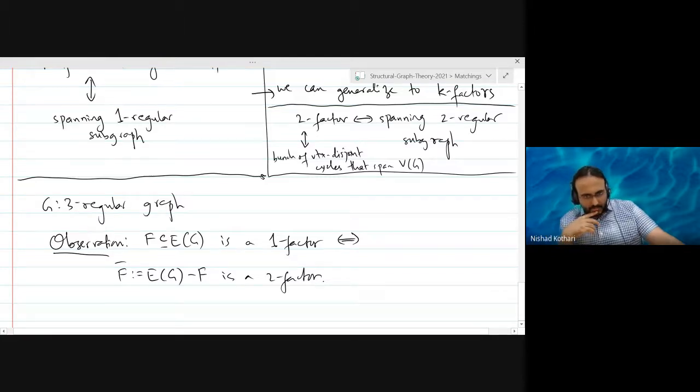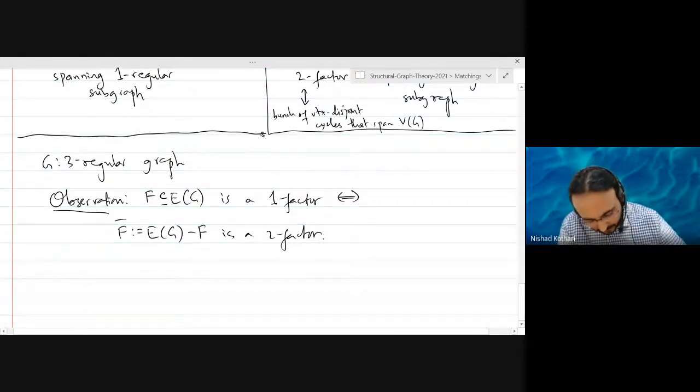So why is this important? I want you to note this because basically any statement about perfect matchings in cubic graphs can also be viewed as a statement about two factors in a cubic graph. They are related in a very clear way.